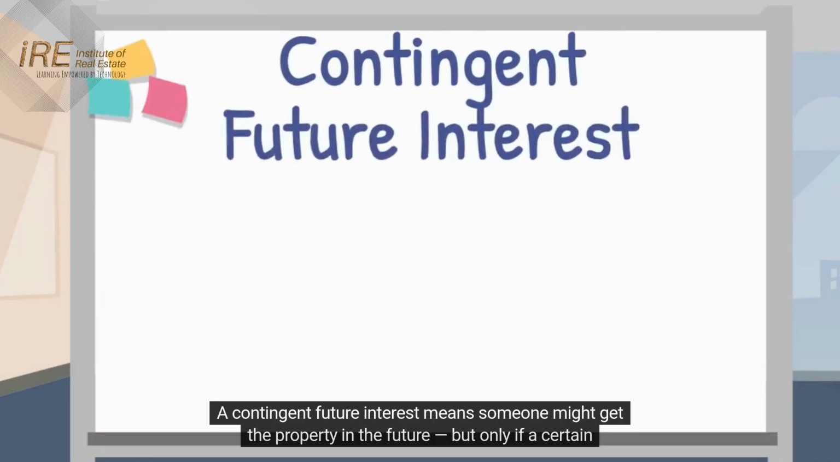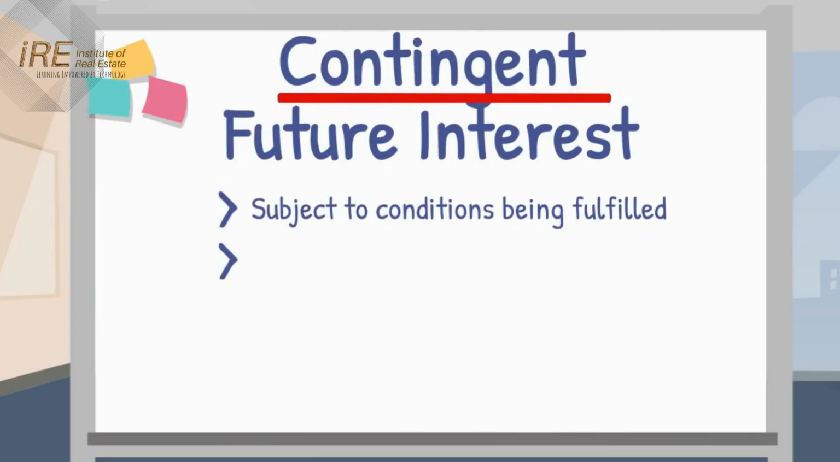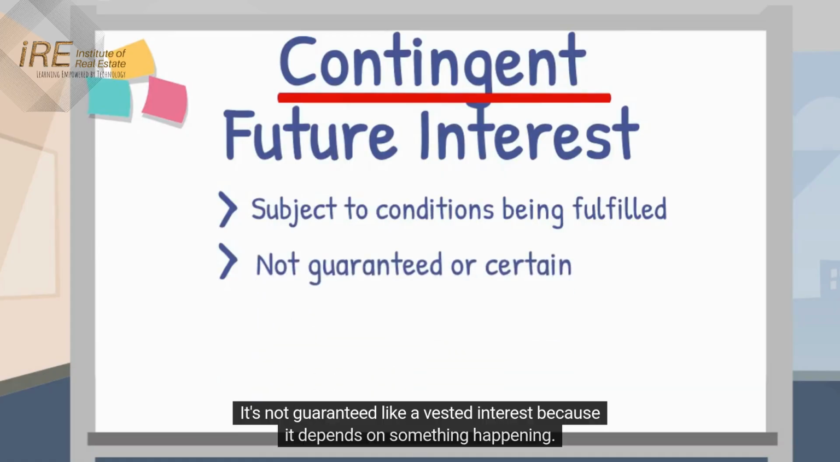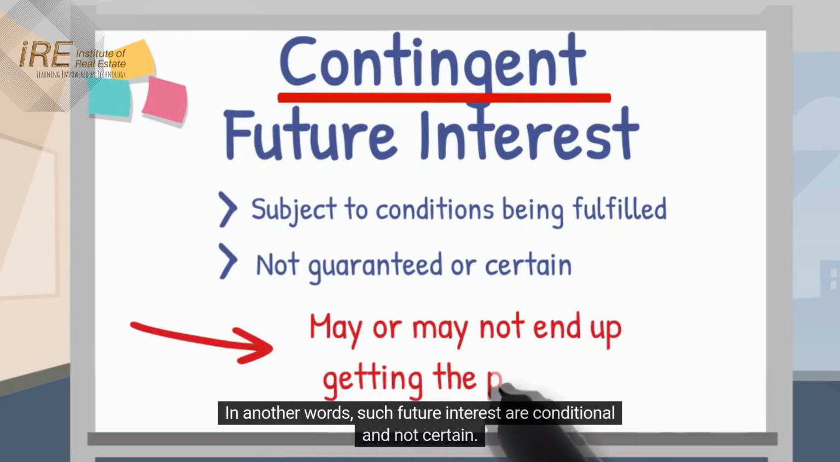A contingent future interest means someone might get the property in the future, but only if a certain condition happens first. It's not guaranteed like a vested interest because it depends on something happening. In other words, such future interests are conditional and not certain.